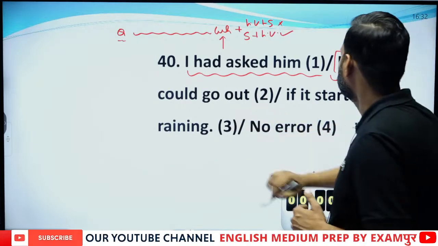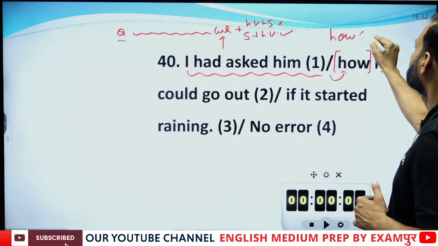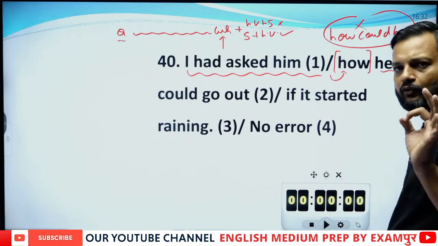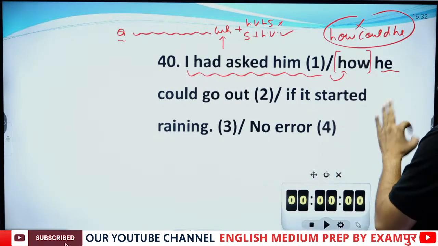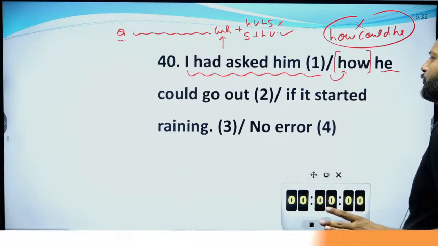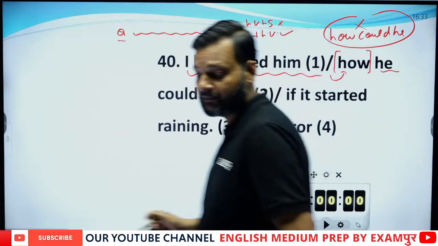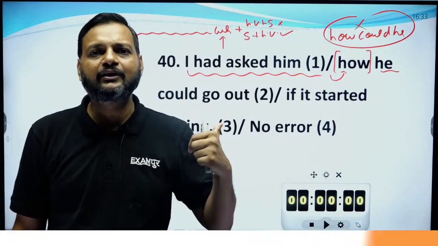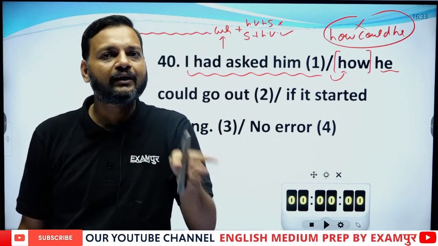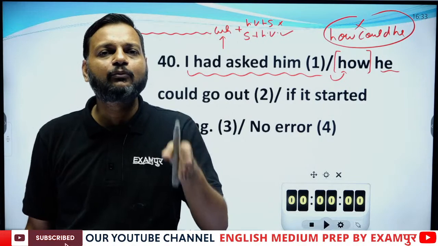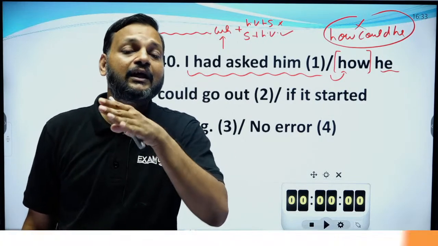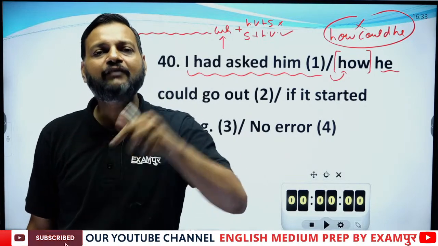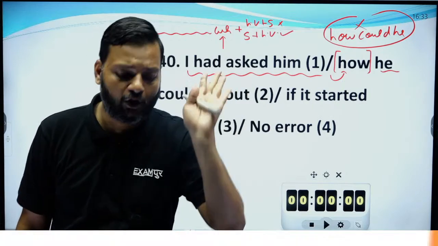So this is correct. If it were how could he, this would have been wrong. You have to keep this in mind. How he could is absolutely correct. Now what is the error? No, Arman, I just explained to you that you cannot use could he. Could he is wrong, because if a WH word is in the middle of a sentence, it is followed by subject plus helping verb and not helping verb plus subject.